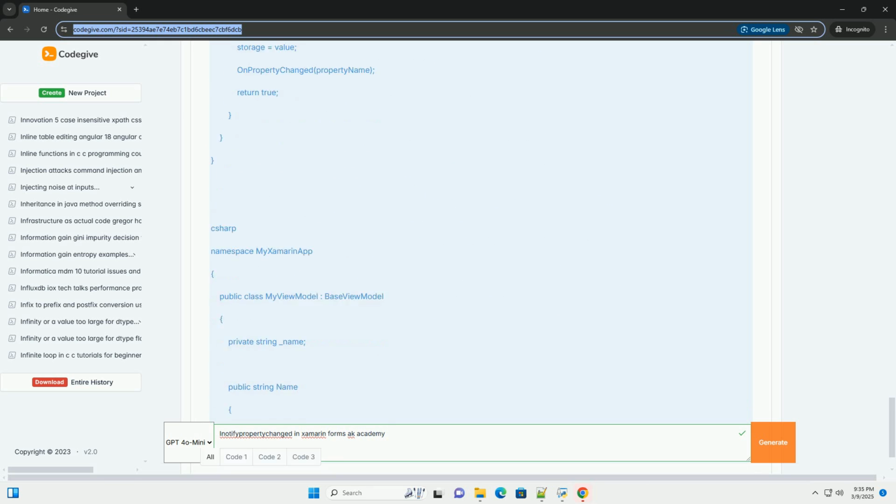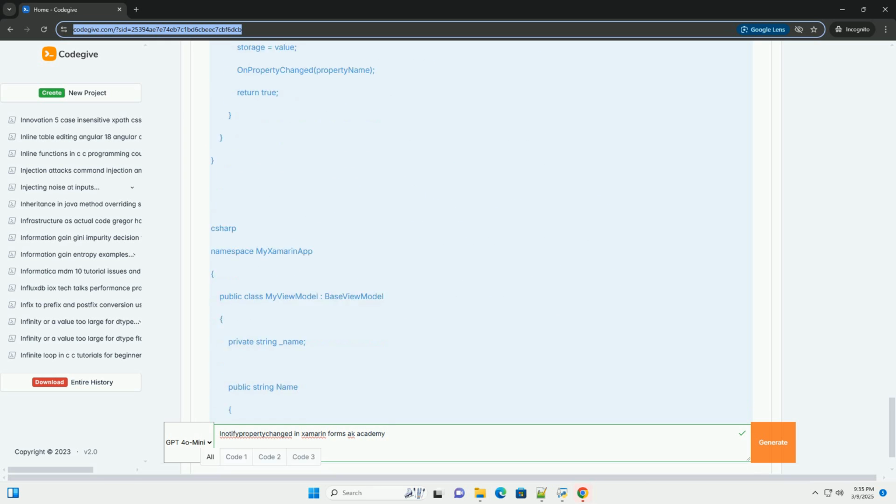10. Conclusion. INotifyPropertyChanged is fundamental to building responsive and maintainable Xamarin.Forms applications. By understanding how it works and following the best practices outlined in this tutorial, you can effectively leverage data binding to create UIs that automatically update when your data changes.